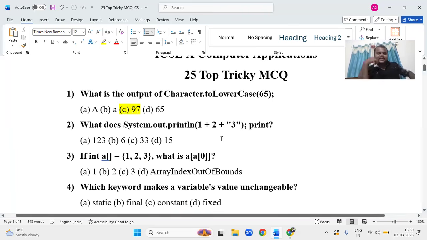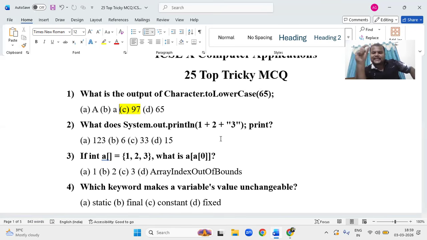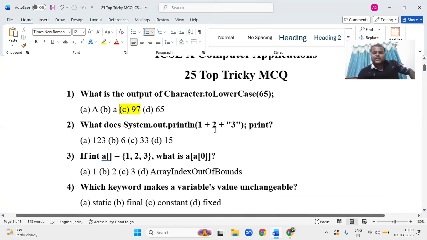What does System.out.println(1 + 2 + "3") print? 1 is an integer, 2 is an integer, so we can add both 1 and 2, because an integer can be added with an integer. Whereas an integer added with a string is concatenation. So 1 plus 2 is 3, and 3 with the string 3 means 33.